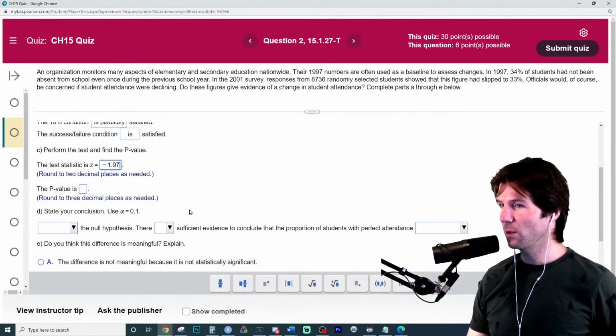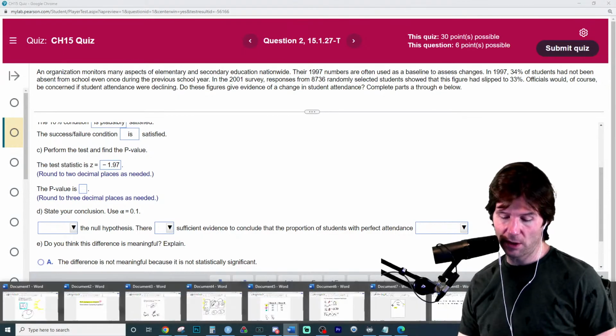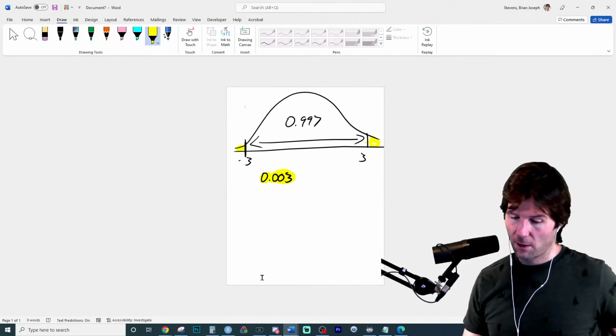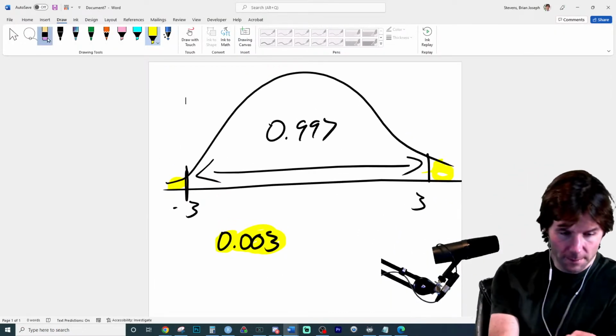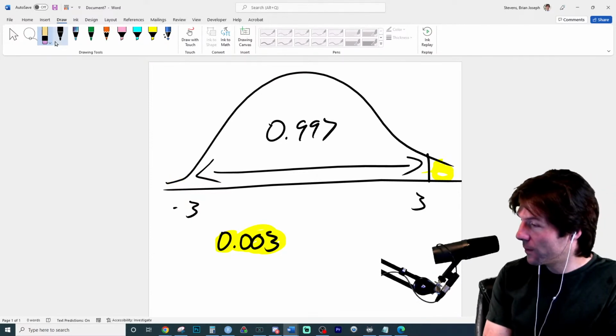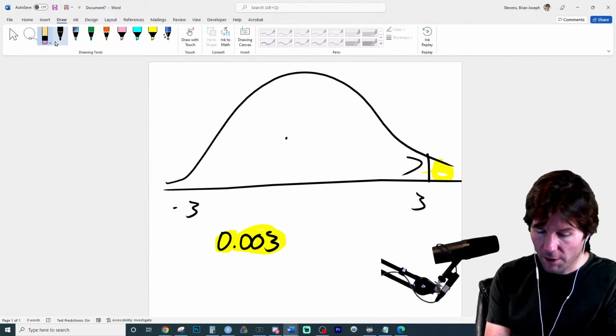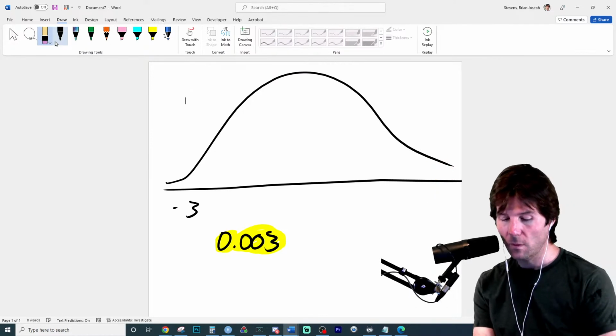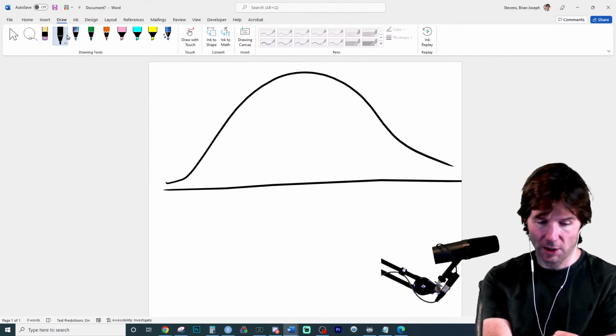So, Meath, do you have any idea what the p-value will be? I want you to see what this is going to look like right here. Well, this time we're using a z-score, so we can actually use z-scores.